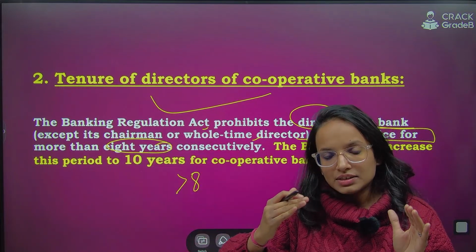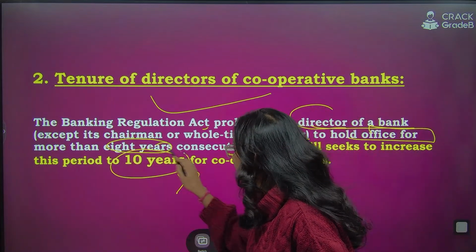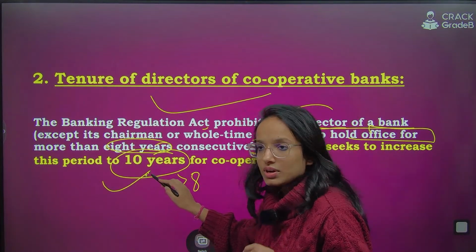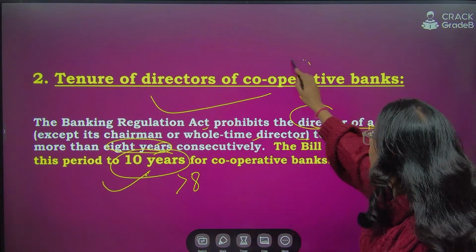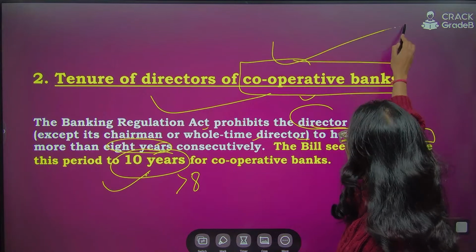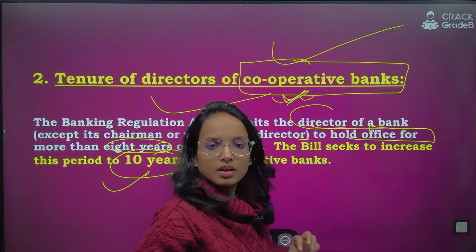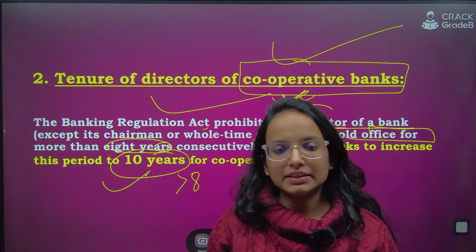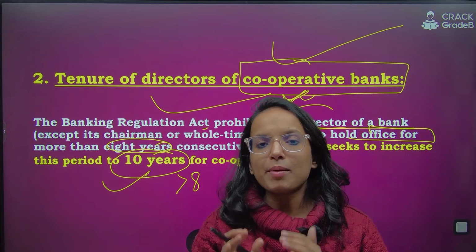Now 8 years has been increased to 10 years. Okay, remember this. It has been increased to 10 years. So now these directors of the cooperative banks I'm talking about, not the commercial banks, right? Please remember, we are talking about the cooperative banks here. So for the cooperative bank directors, the tenure can be extended consecutively up to 10 years.